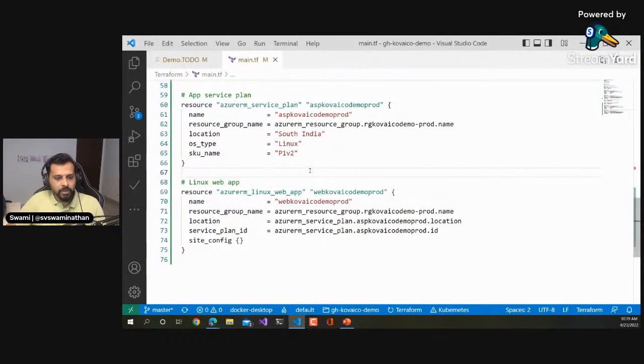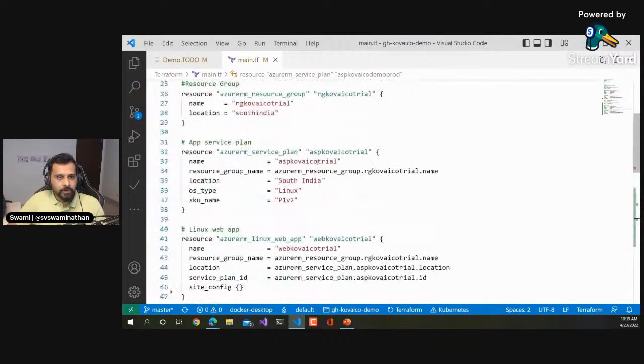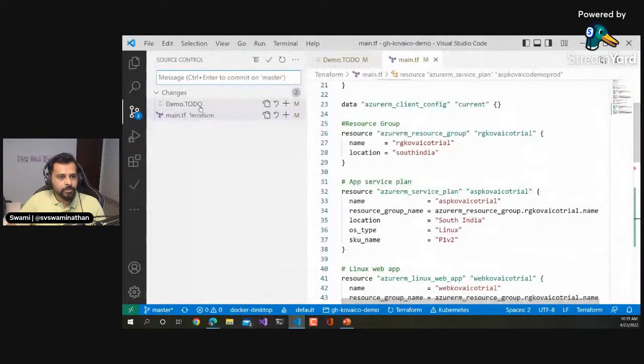Yeah, here, no? Yeah, so which is what I did here. So this file is kind of ready. So now I'll go ahead and push this. And again, when I push this, it is going to run the Terraform, and when it runs, I'll explain what it does in that workflow.